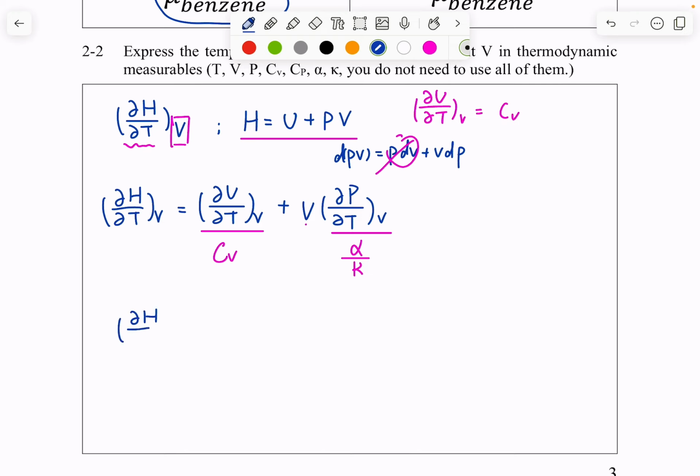And here we end up having dH over dT at constant V equals CV plus V alpha over chi.